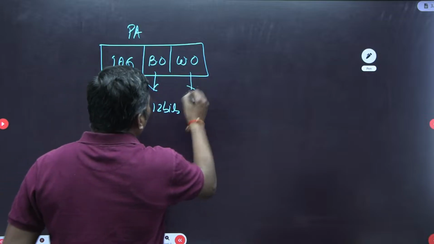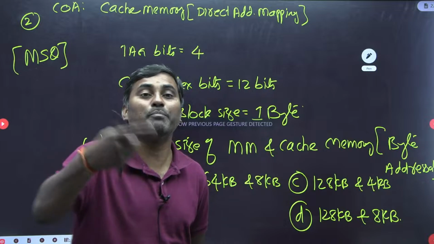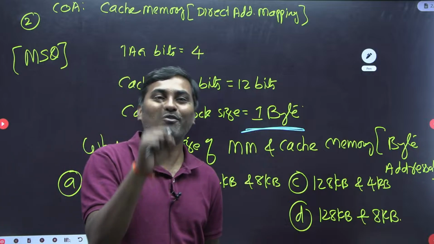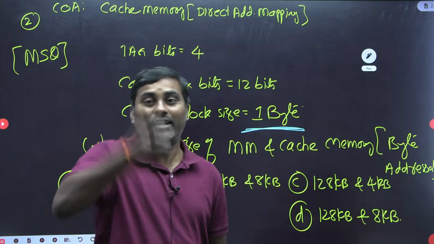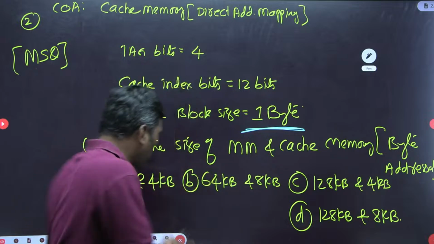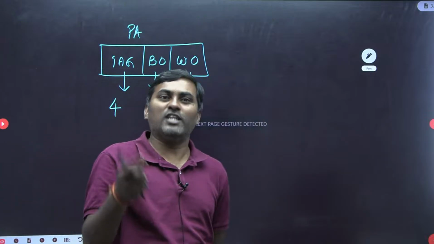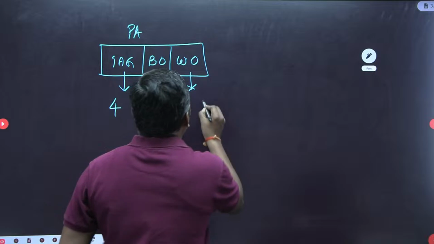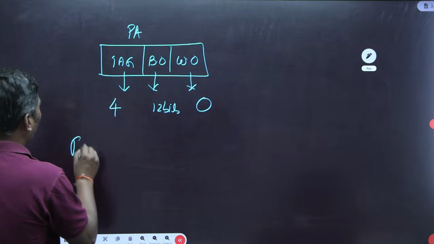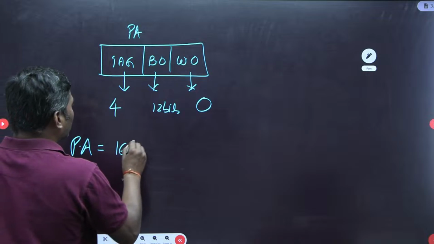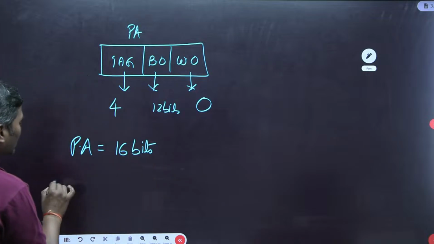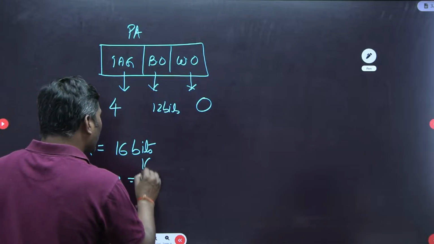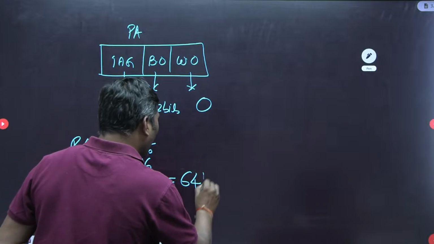Now generally the word offset bits depend on the block size. What is the block size given? 1 byte. Please understand, if the block size is 1 byte, do we need any bits to address it? When you go to the block number, there is only 1 byte, so no additional bits are required. 0 bits required. Therefore, the physical address equals 16 bits, nothing but the main memory size. So main memory size equals 2 power of 16 bytes, which is 64 KB.